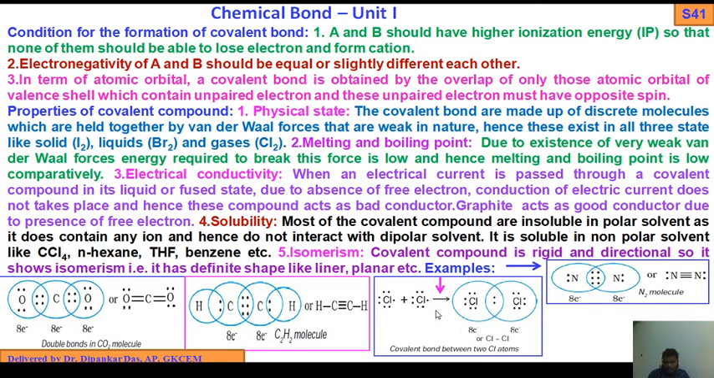How many electrons? 7 electrons. So 2, 4, 6, dot, 1 electron. Fluorine has 7 electrons. So now this electron is given here, and this electron is given here, mutual sharing. What will happen? They make a shared pair of electrons.